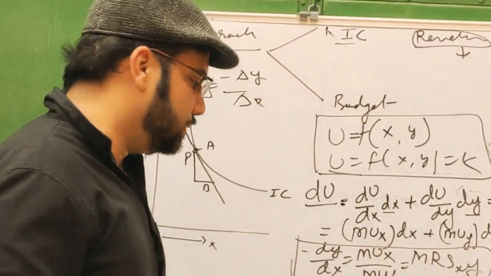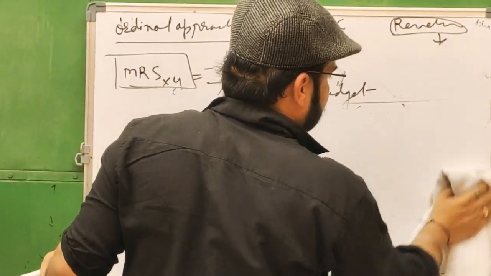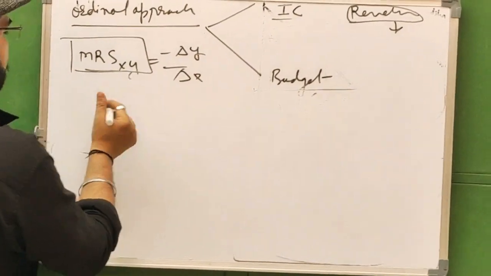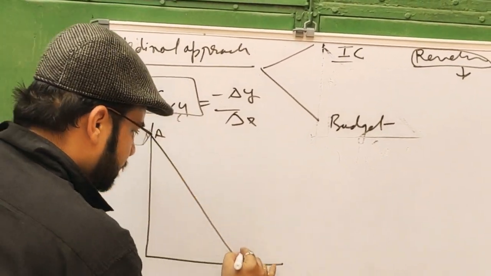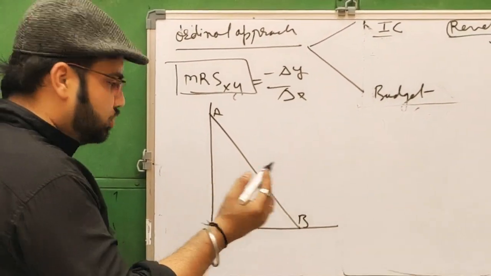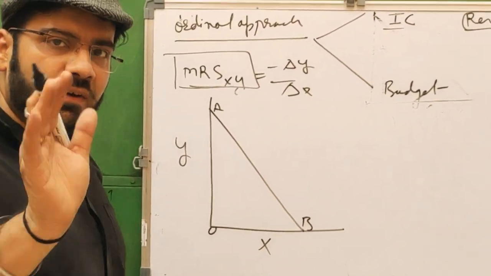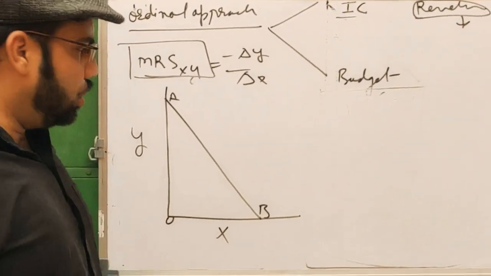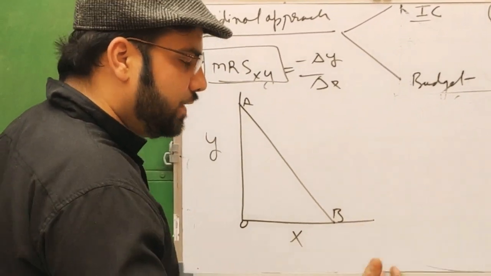Now we will take the budget line, the second concept. This is the constraint, the price line. This is the budget line. This AB is the budget line, which is the locus of points of various combinations of the two goods, Y and X, that are bought with the help of the given income of the consumer and given prices of the two goods Y and X. This budget constraint can be denoted with the help of an equation.